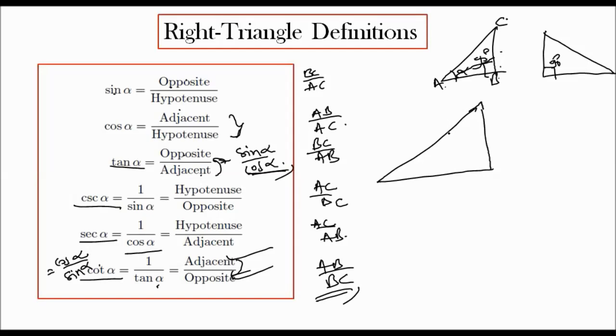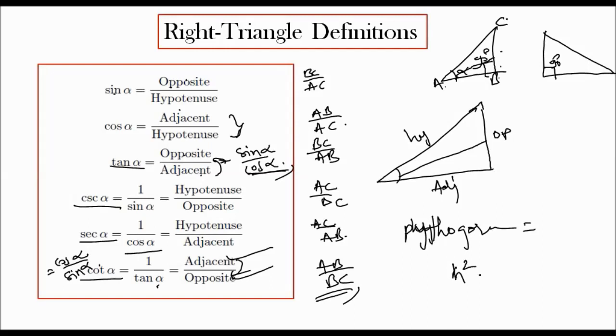This is a right angle triangle. For this angle, this side is opposite, this is hypotenuse, and this is adjacent. Here the Pythagoras theorem also applies: hypotenuse square is equal to adjacent square plus opposite square. This is the Pythagoras formula. Please remember it, as it is used in trigonometric ratios, formulas and other things.